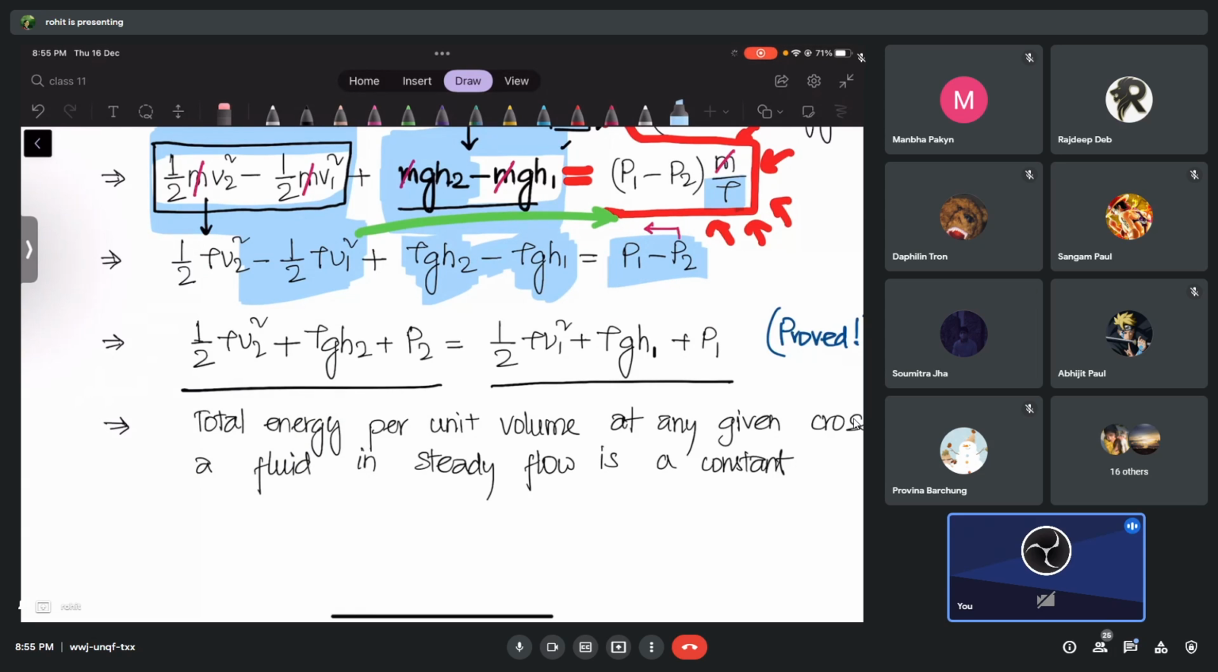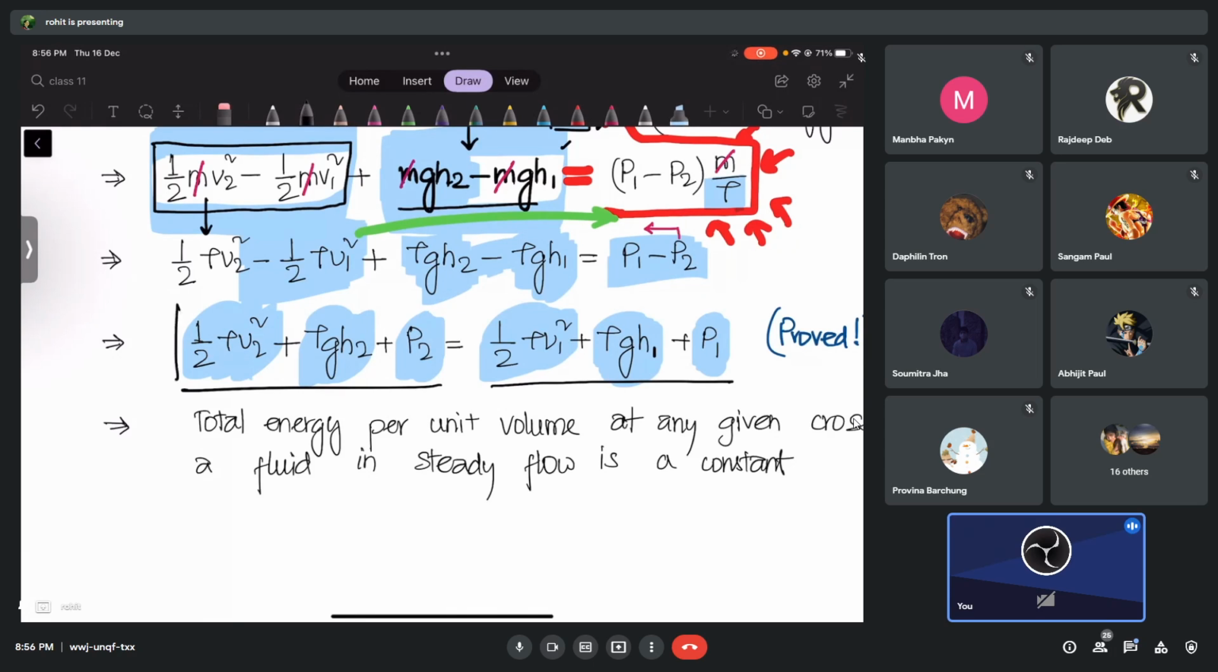Did you answer? We have proved it, guys. What is this? Pressure energy per unit volume in cross section 1. Potential energy per unit volume in cross section 1. Kinetic energy per unit volume in cross section 1. Pressure energy in cross section 2. Potential energy in cross section 2. Kinetic energy per unit volume in cross section 2.